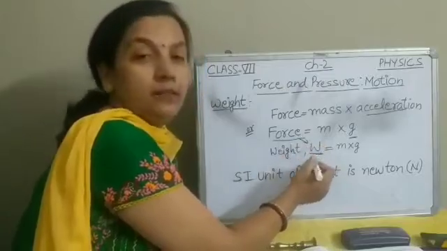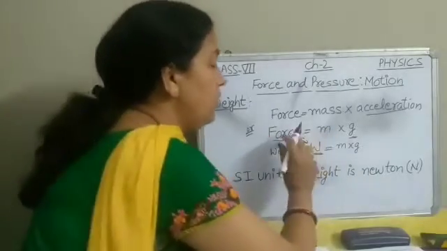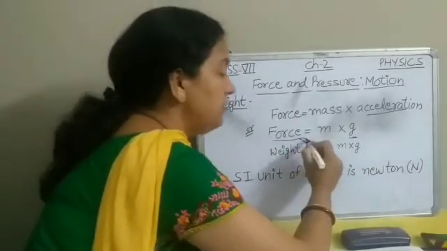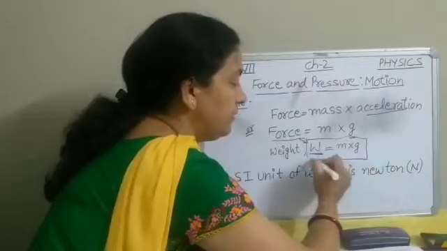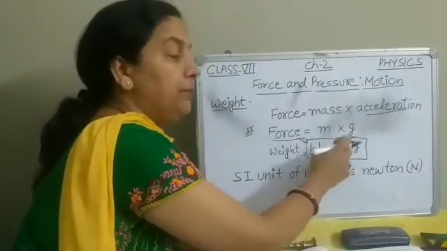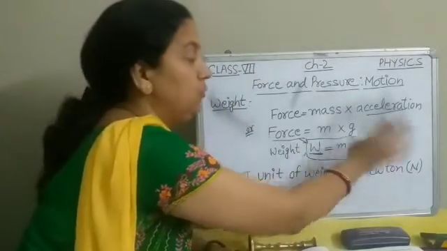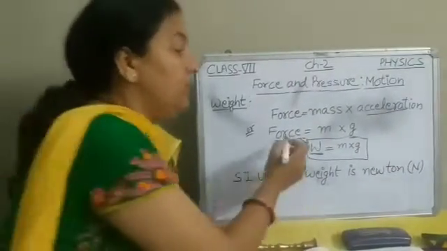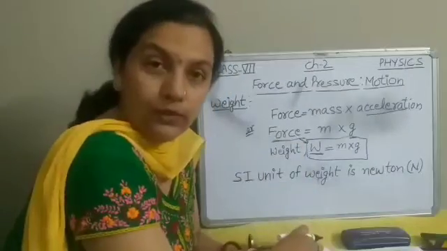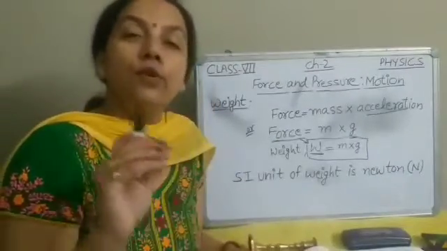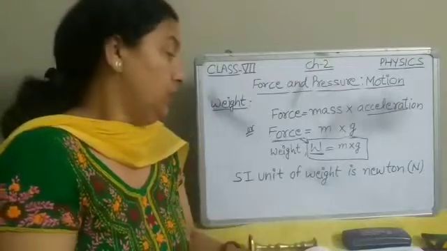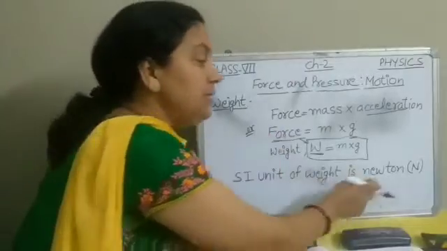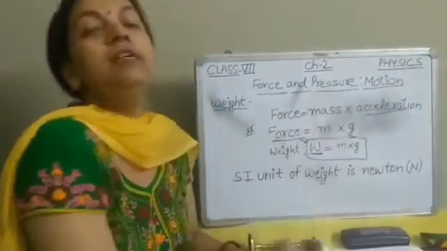So this equation, force is equal to m into G, becomes W, weight, is equal to m, mass, into acceleration due to gravity. Now what is the SI unit of force? We all know the SI unit of force is Newton. So the SI unit of weight will be the same as force, that is Newton.